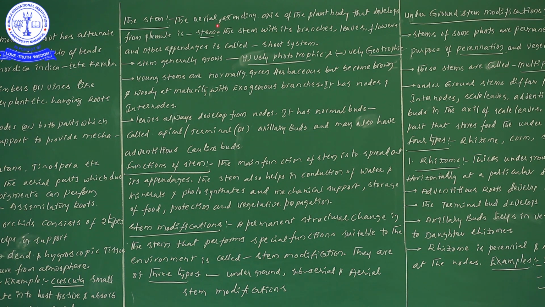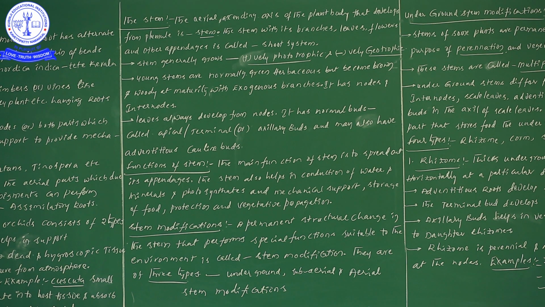Next one, stem information. This particular stem is the aerial ascending axis of the plant body, that develops from the plumule. In the previous video I have given information regarding this one.